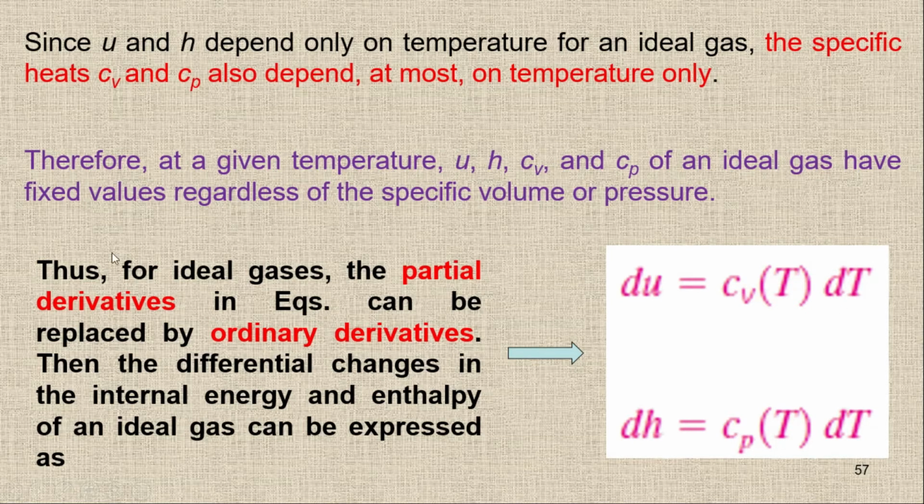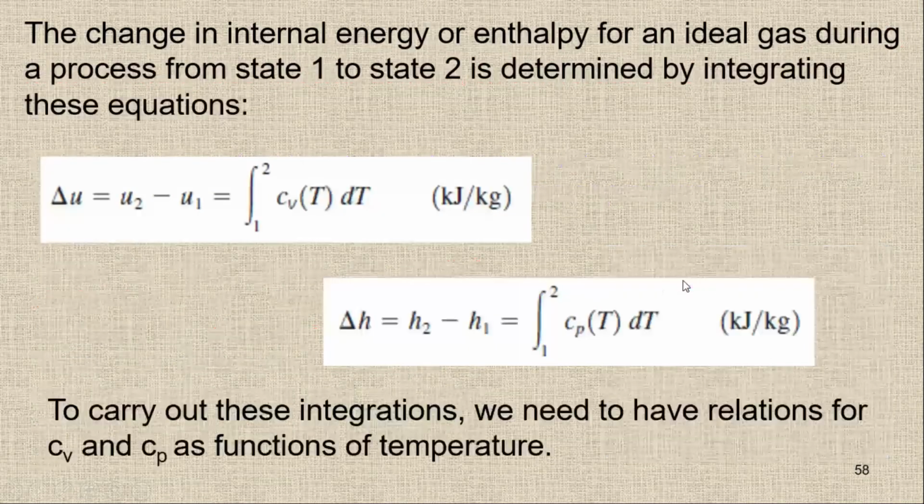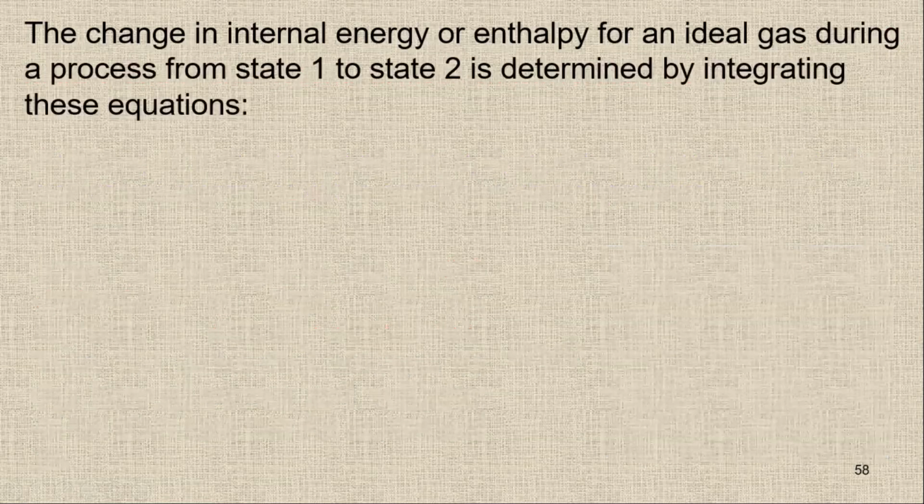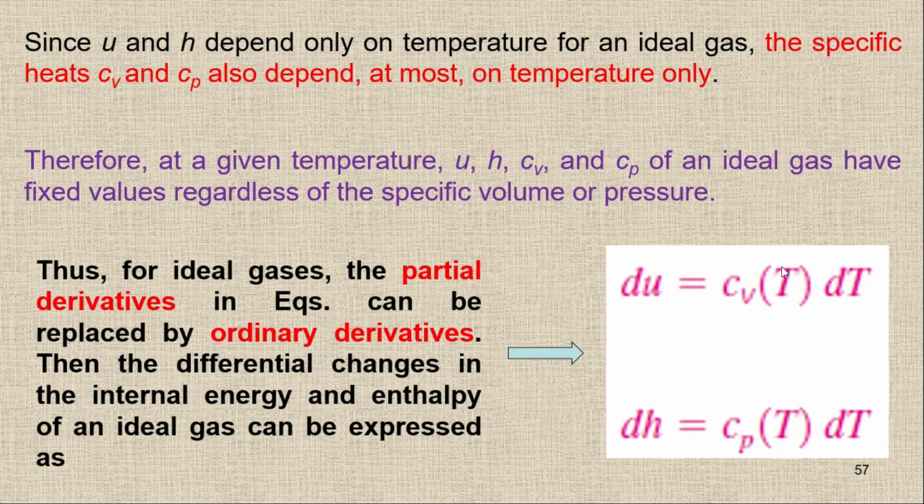So all of this written material has already been discussed. They use Cv = du/dT and Cp = dh/dT because they are functions of temperature only. Now here, if you can see, we have du, which is Cv dT.